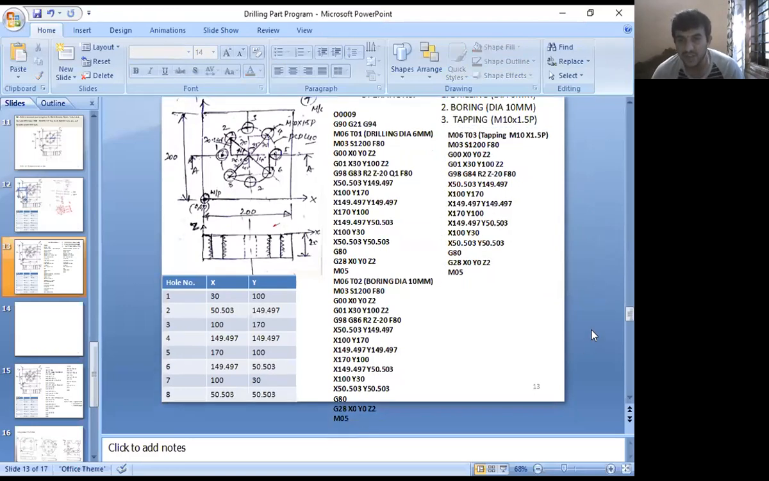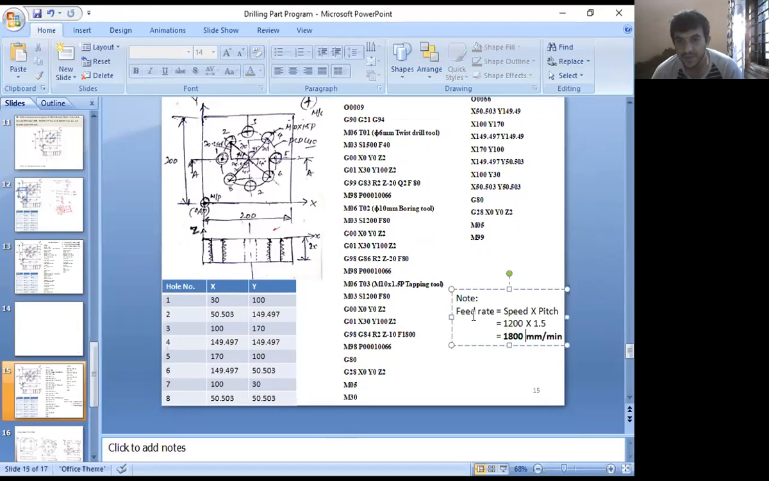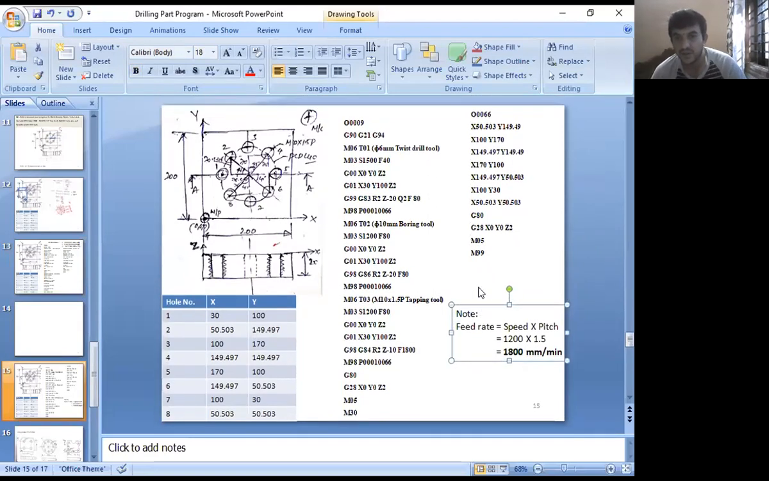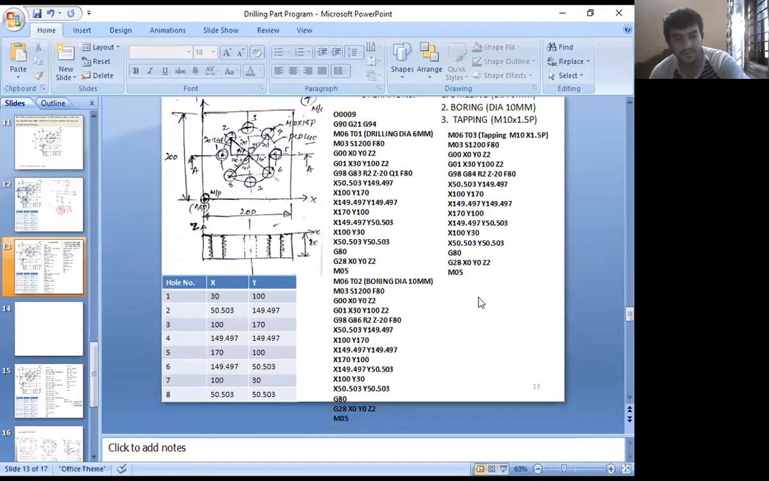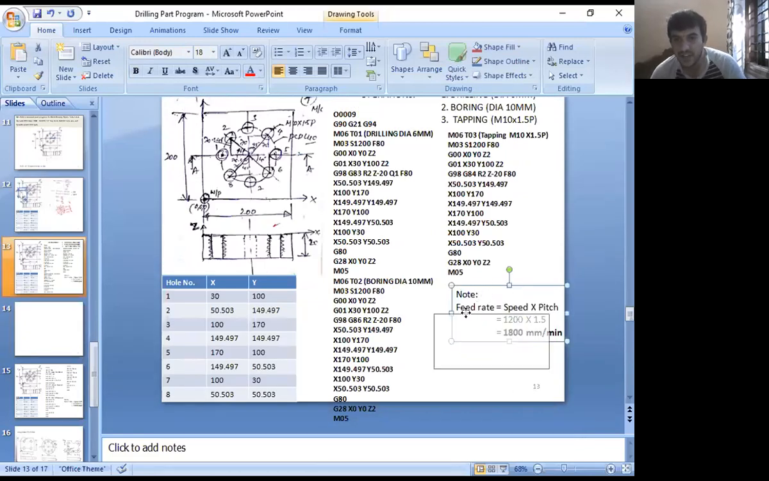Give me a response, anyone. F is 80 mm? F is not 80, you can see here. Okay, I will copy and paste. Yeah, what is the value of F?